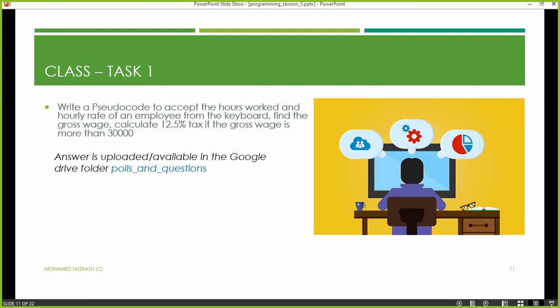Gross wage means directly if you multiply the hours worked by how much you are paying per hour, that will give you the gross wage without any deductions. That is what you mean by the gross wage. So we are asking you, calculate 12.5% tax if the gross wage is more than 30,000. So simple. You need to multiply those two values and see whether the answer is more than 30,000. If it is so, you calculate 12.5% tax and display the 12.5% tax, right?